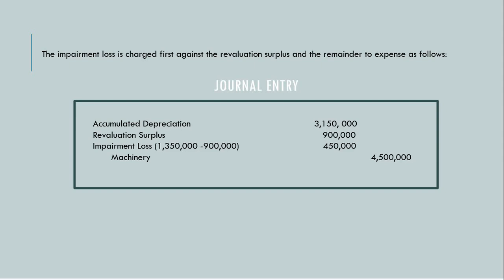That is how you do that. Whenever you impair a revalued asset or there is impairment of revalued asset, the computed impairment loss should first be applied to the balance of the revaluation surplus. Any remainder balance shall be debited to impairment loss. In this case, that's 450,000.